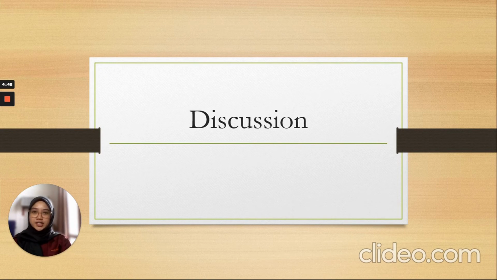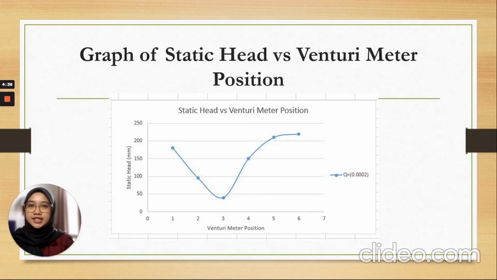For discussion, we plotted a few graphs to make the comparison clearer for further discussion about the result. This is the graph of static head versus venturimeter position. From this graph, we can see that point 3 has the smallest cross-sectional area, and our graph shows the correct trend as stated in the theory. So we can conclude that the higher the flow rate, the higher the static head will be.